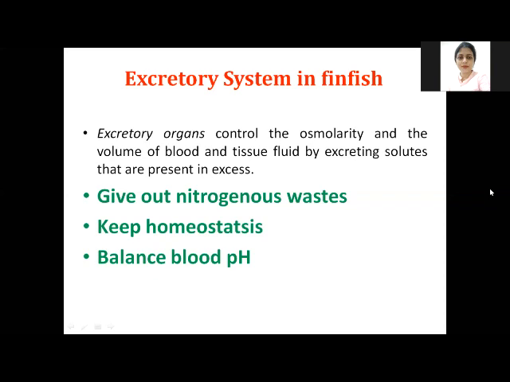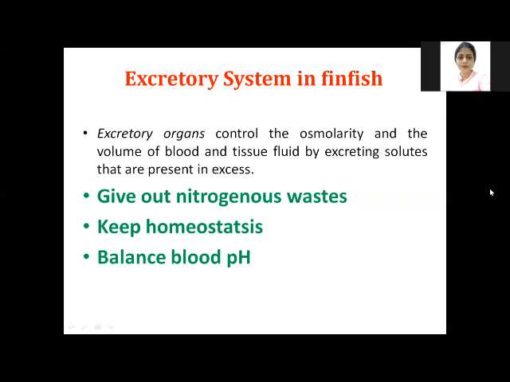So there is a requirement to excrete the excess nitrogenous waste present inside the body. By excreting it, the excretory system helps in keeping the homeostasis of the organism's body, and excretion of this excess solute also balances the pH of the blood.